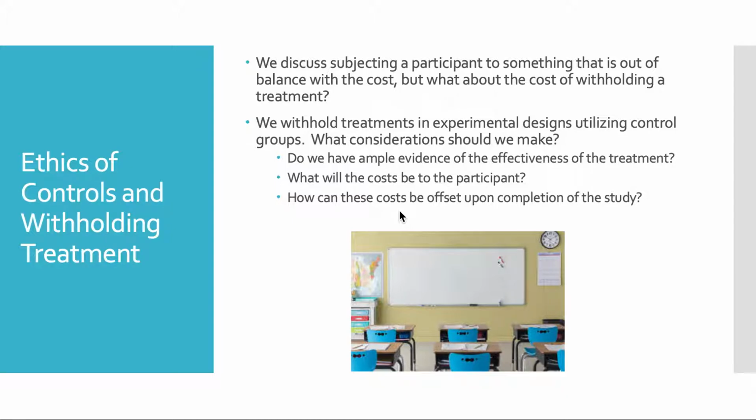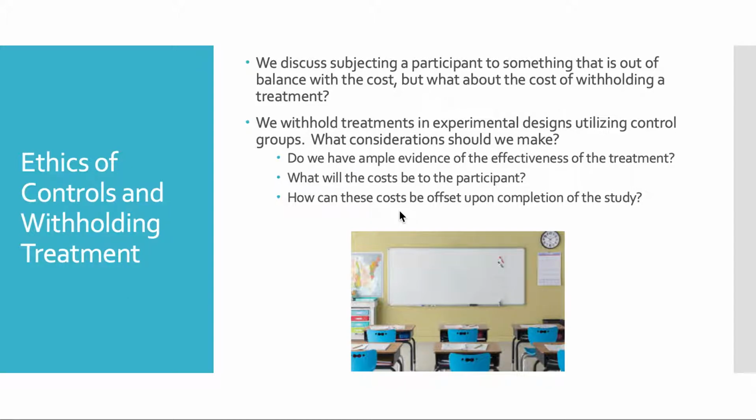In our quantitative modules, we'll break this down a little bit further, but a control group would be a group in our study who doesn't receive the treatment or the drug or the lesson or whatever it is that we're testing, so we can see what it would be like in comparison to someone who did. So kind of a day-as-usual situation that we could compare with our manipulated situation, which is the one where we have used this drug or this treatment or this lesson plan or whatever it is that we're testing.